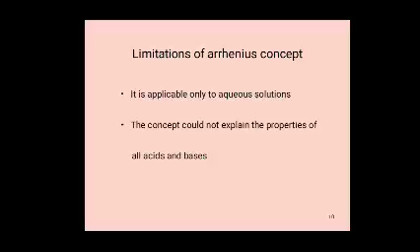So the Arrhenius theory failed to explain the acidic character of some oxides: carbon oxides, sulfur oxides, nitrogen oxides.